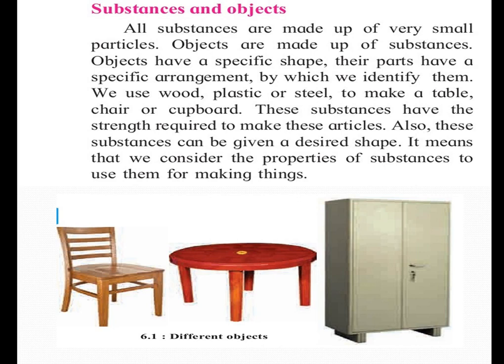So we can say that objects have a specific shape according to their parts, for example, wood, plastic, table, chair or cupboard. By seeing these examples, we can say that all objects have their own shape. It means that we consider the properties of substances to use them for making things, for example, their shape.